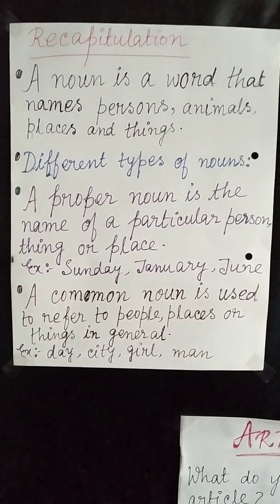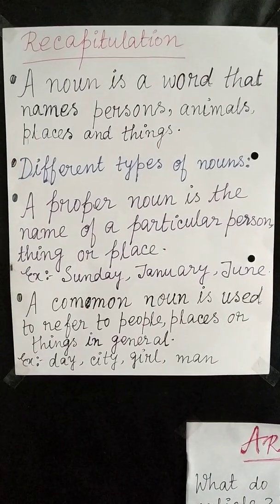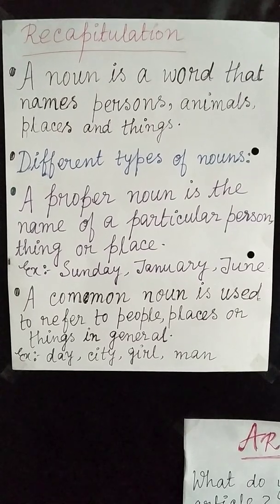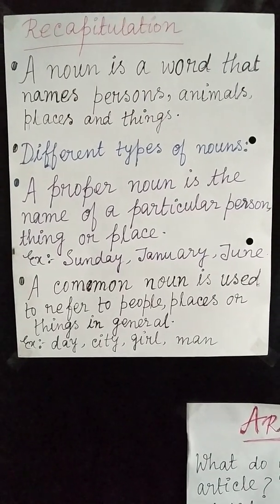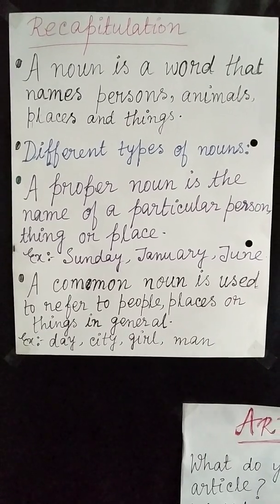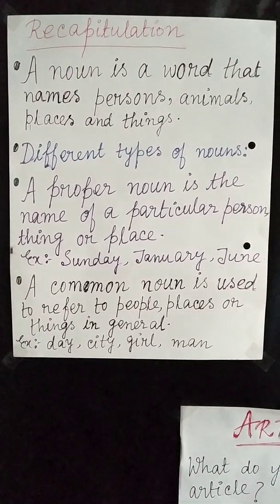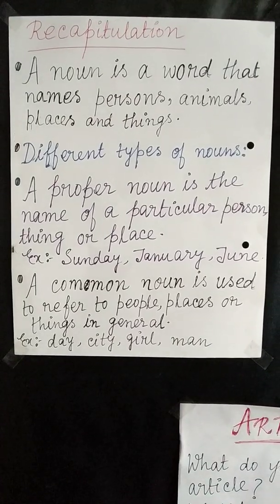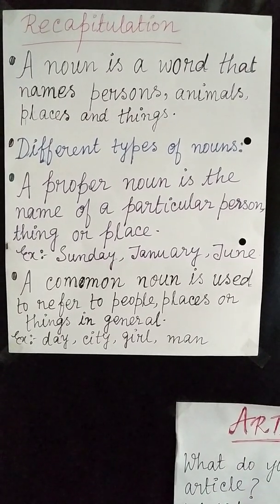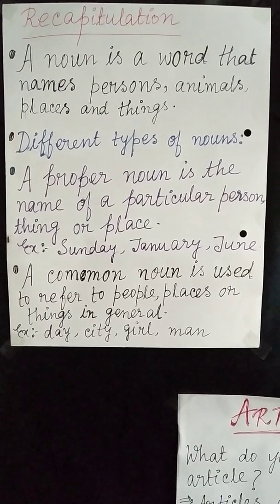A noun is a word that names persons, animals, places, or things. You know that noun is a word by which we make understand some names of persons, animals, places, and things. So, naming words are called nouns. Now, there are different types of nouns.